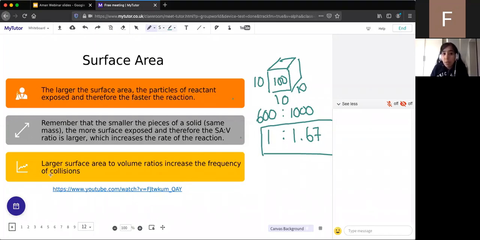And so the third point just says that the larger the surface area to volume ratio, the increased frequency of collisions. So does anyone have any questions about that before we watch a quick video to explain that? Any questions at all?